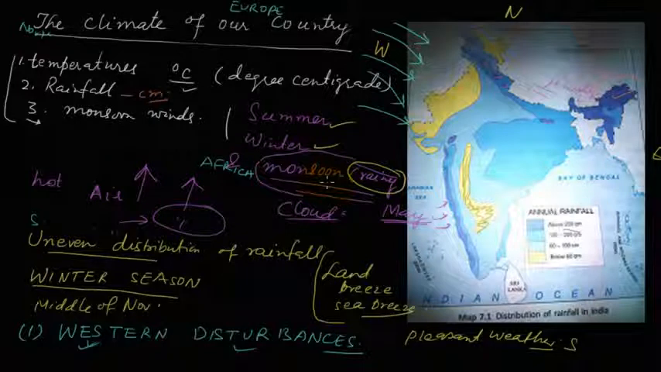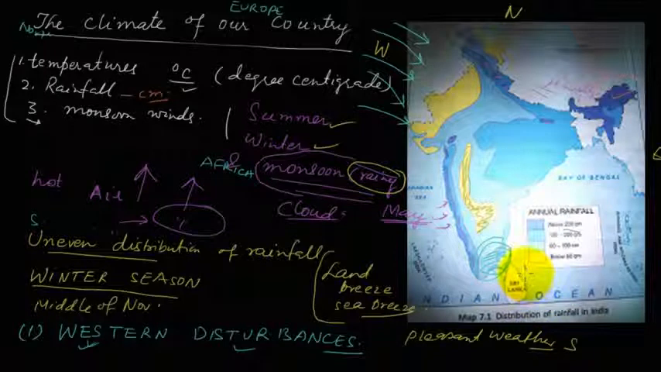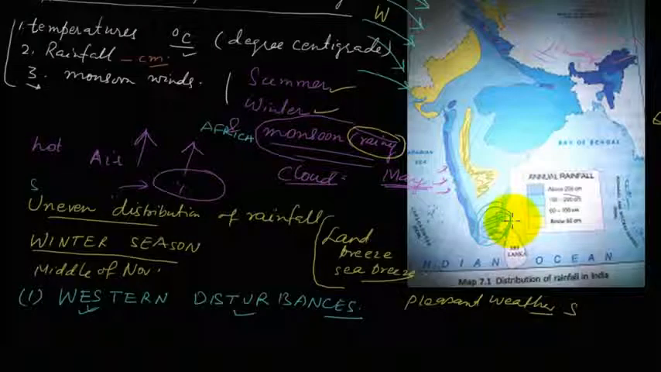A major part of India remains dry during the winter season. There is not much rainfall, but the exception is Tamil Nadu. Here in this area, Tamil Nadu, is the exception. Here rainfall occurs, and it gets heavy rainfall during December and January. When there is cold in the north, there is heavy rainfall in Tamil Nadu. This is one important concept.